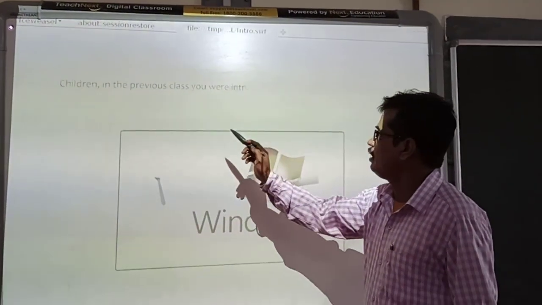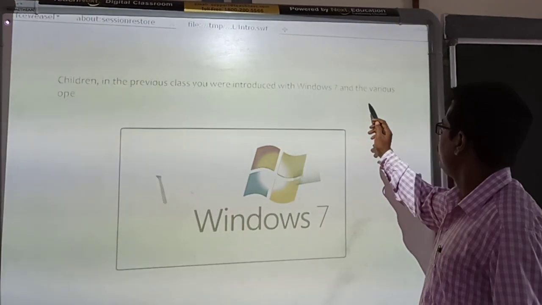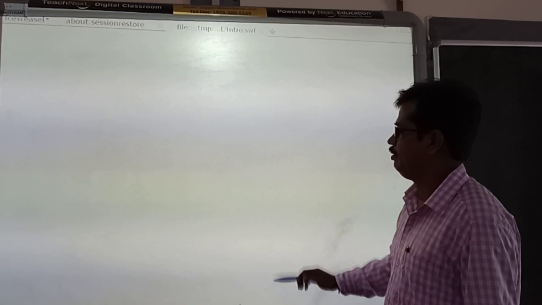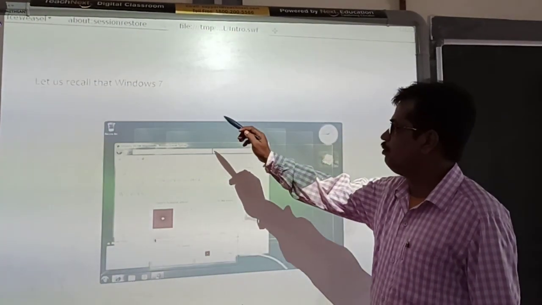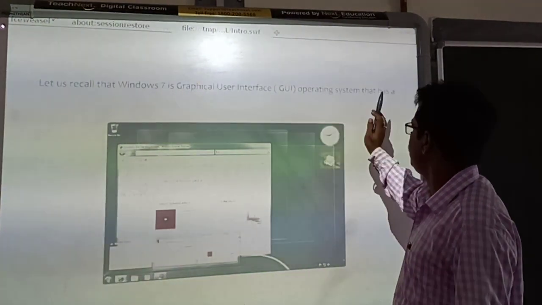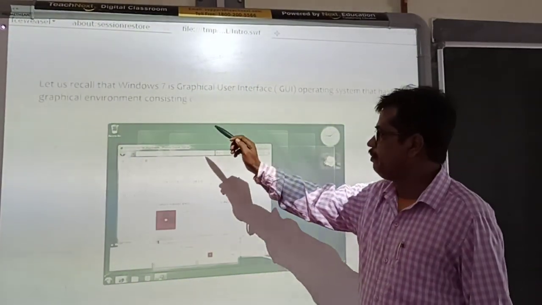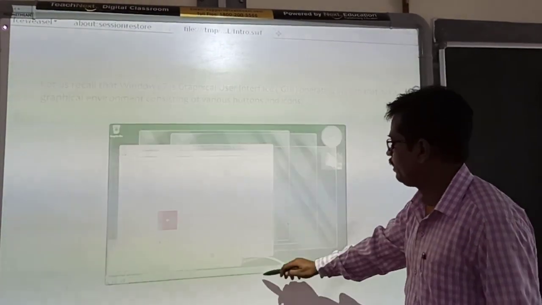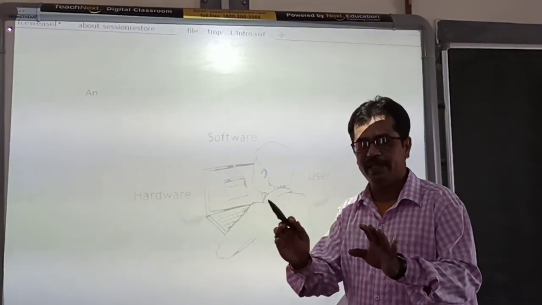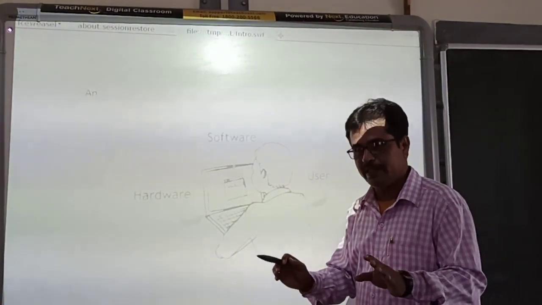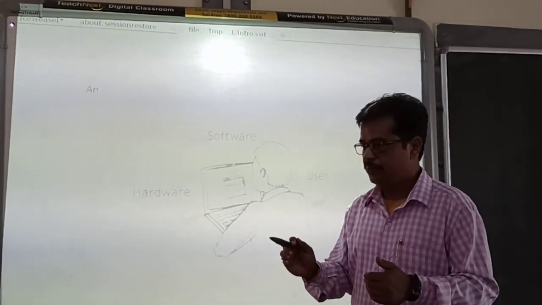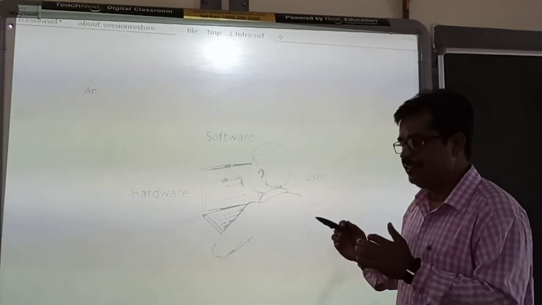Children, in the previous class, you were introduced to Windows 7 and the various operations that you can perform on the desktop of Windows 7. Windows 7 is a graphical user interface GUI operating system that has a graphical environment consisting of various buttons and icons. It means in Windows 7 you can see many buttons, many icons, a colorful screen, which we can say makes it very easy to use.